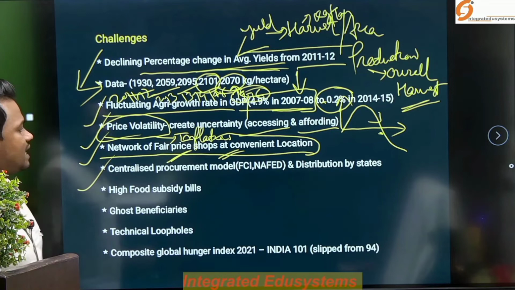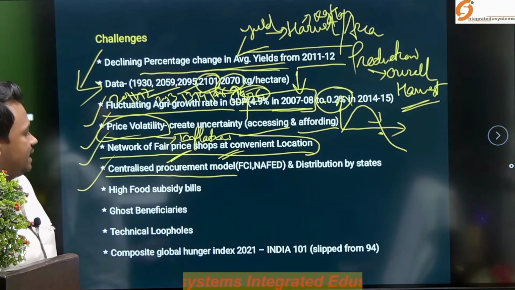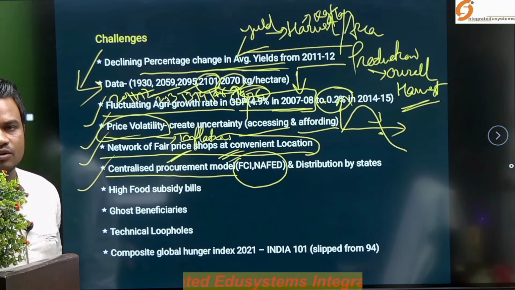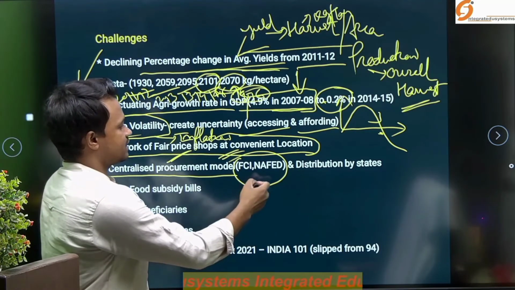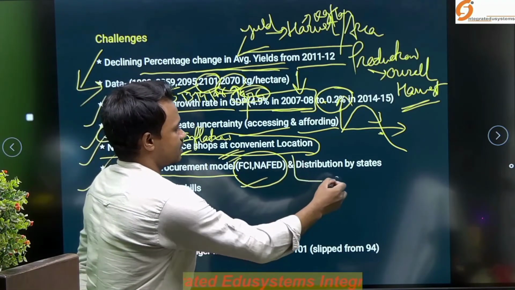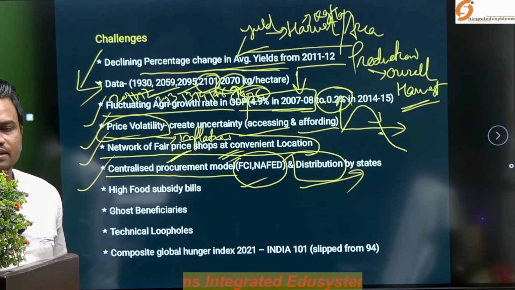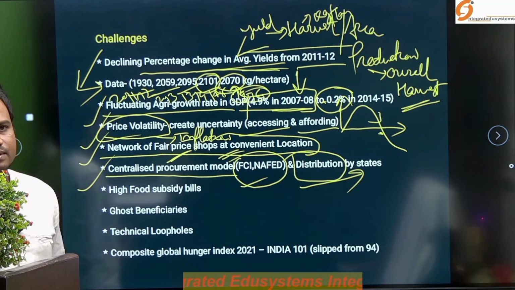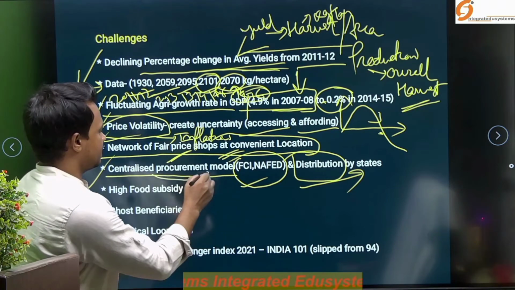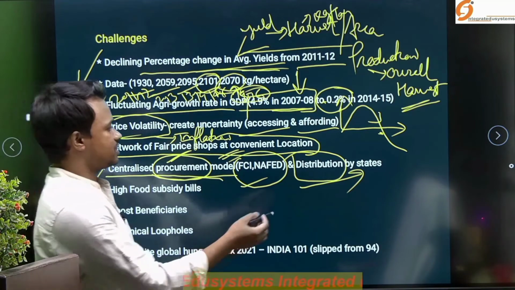Another thing, the centralized procurement model. The procurement is completely undertaken by the Food Corporation of India as well as the National Federation for Marketing of Agricultural Products, NAFED, but distribution duty is assigned to the states. So this is one of the bureaucratic hurdles, we can say, because of coordination lapses or other issues. Suppose that procurement is not being done by the FCI at the proper time, or is untimely. In that case, distribution by the state will be hampered.